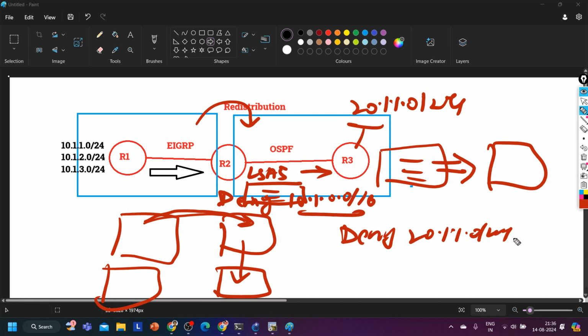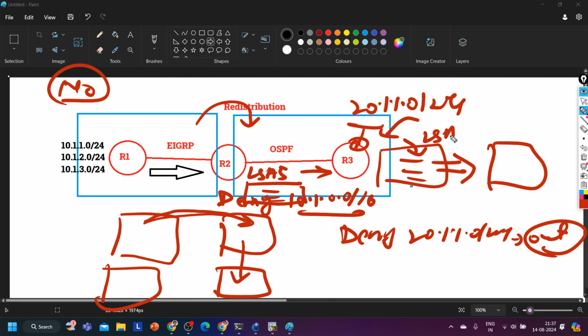Yes or no, guys? This filtering is in the out direction. Will it filter or not? No. The reason? See, once this network comes up in OSPF, router 3 is going to add it in its LSA 1, and then it will advertise this LSA 1 directly to its neighbor.